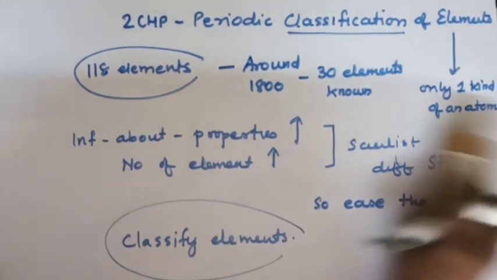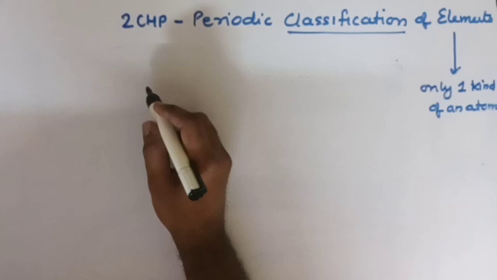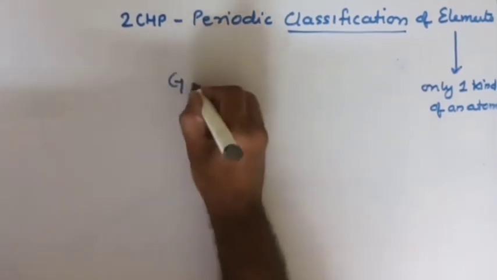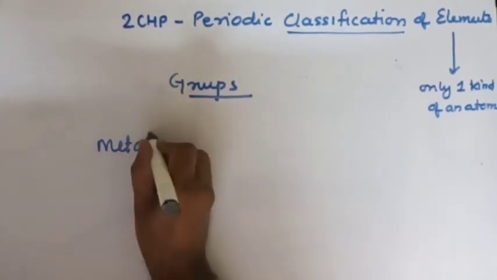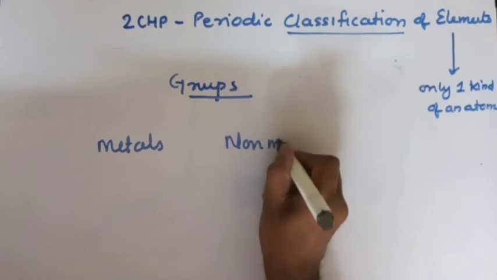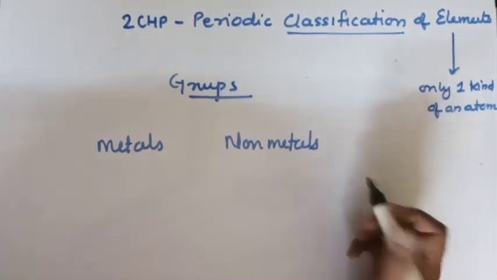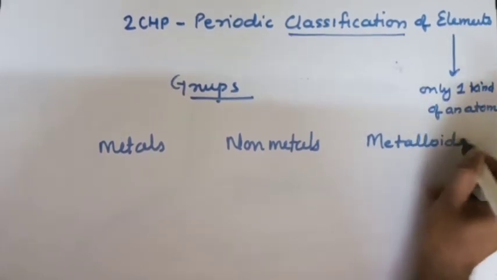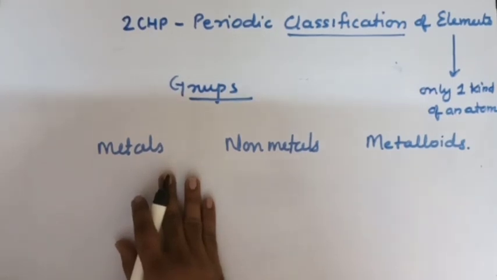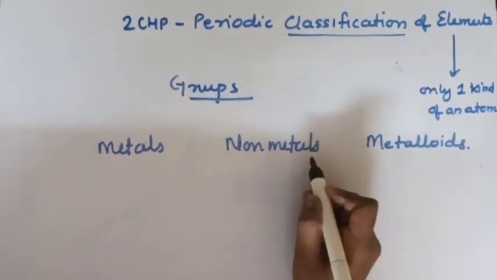Now what happened was, these elements were initially classified into groups called metals and non-metals. And later, another class of elements was found, which were called metalloids. In your standard 10th itself, there is a chapter wherein you will be studying all the properties of metals and non-metals.